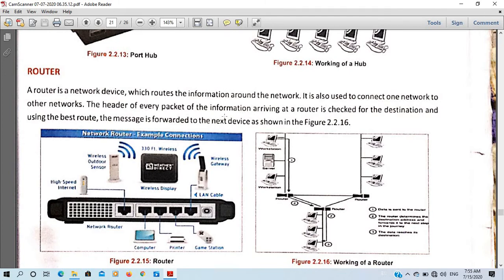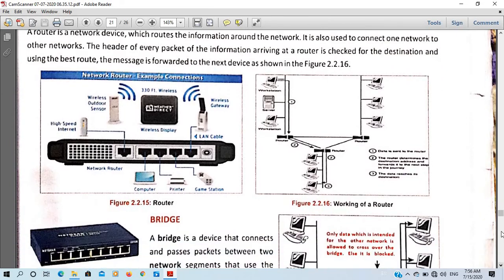You have to write these 3 points together on the router side. For repeater, you have to write that a repeater is a device which is used to receive the signal and transmit it further. The second point is that a repeater is used to strengthen the signal and then send it to the destination medium.